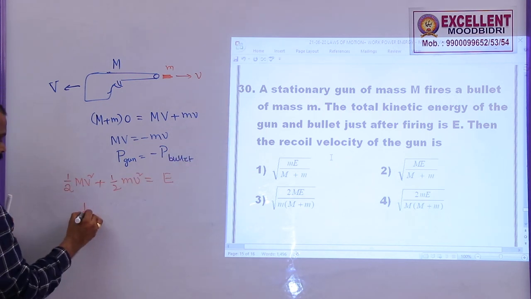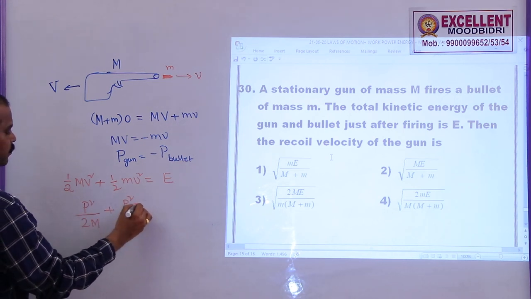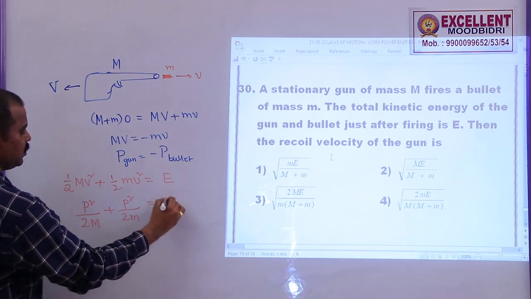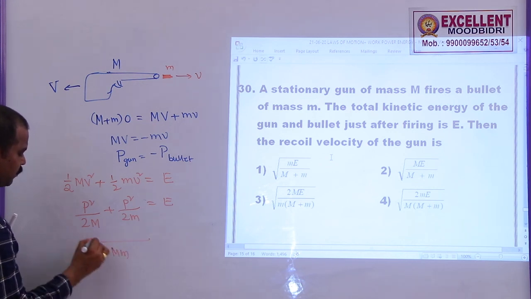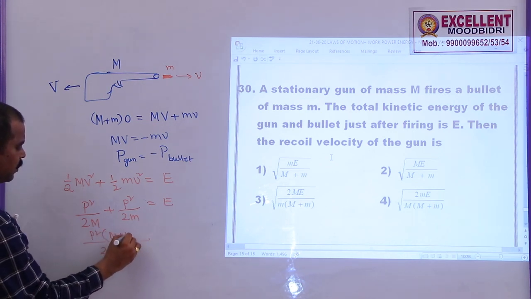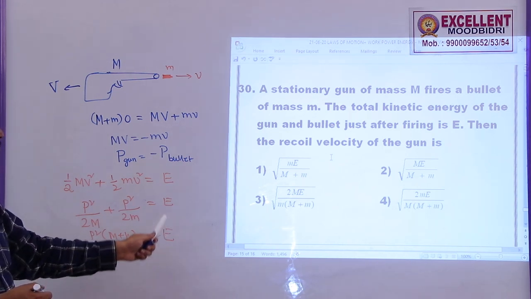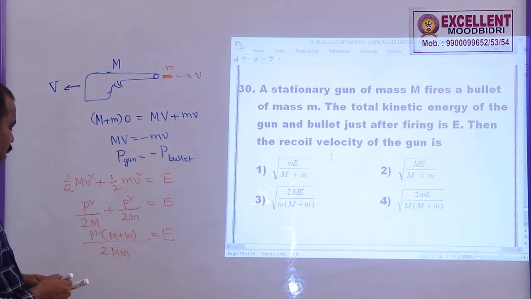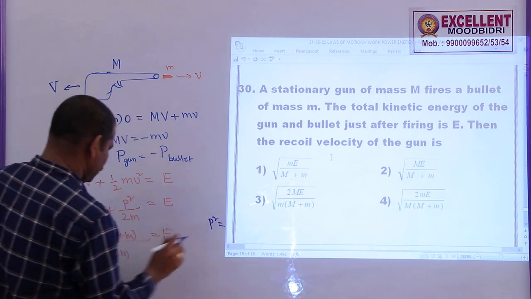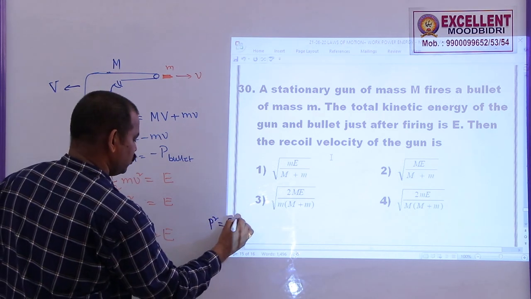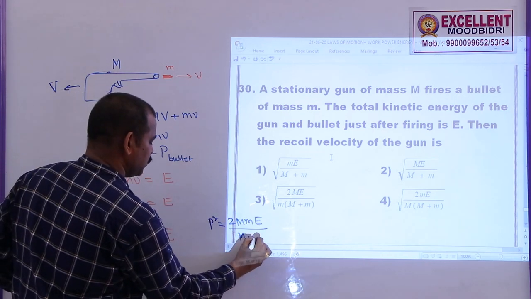But this can also be written as the square of the momentum by 2 times the mass of the gun. The square of the momentum by 2 times the mass of the bullet is also equal to E. So now if you take 2 capital M small m, if you take p square common, this will become capital M plus small m, and this is equal to E. So this is the energy of the gun and bullet after firing. I want to find this capital V. Here we have p square. So p square is equal to, bring all the terms to that side, 2 capital M small m E by capital M plus small m. This is p square.